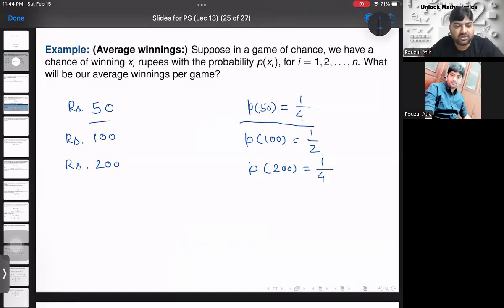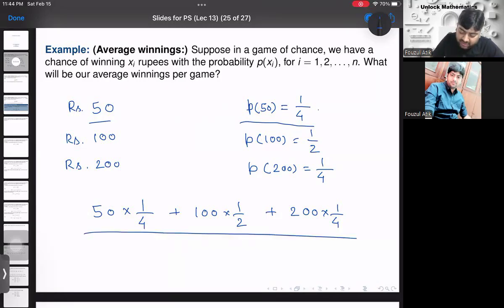So weighted average, how do we calculate? It is the 50 and its weight, which is the probability of winning 50. So 50 into 1 by 4 plus 100 into 1 by 2 plus 200 into 1 by 4. So all these quantities we multiply with their weight, which is basically a probability here, and divided by, in general, their total weights, which is 1 by 4 plus 1 by 2 plus 1 by 4, and therefore we can calculate it.